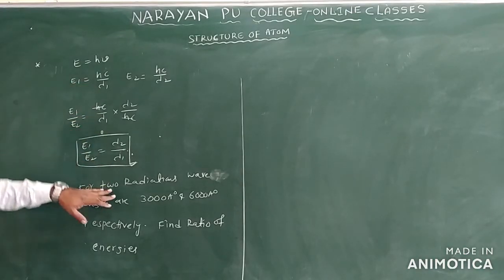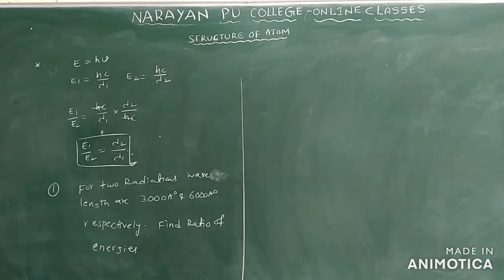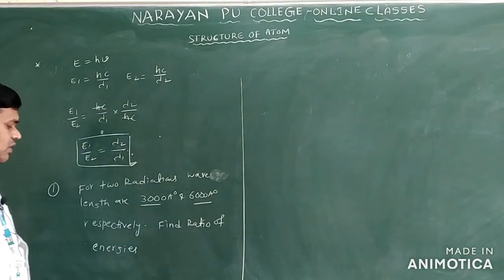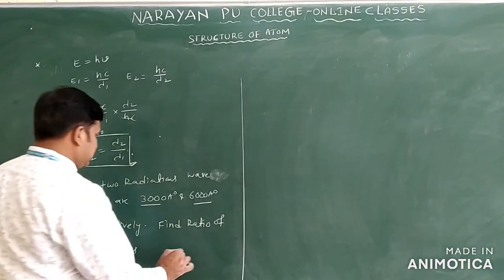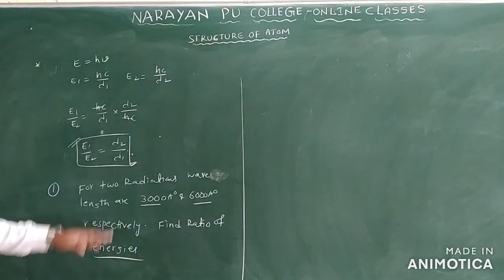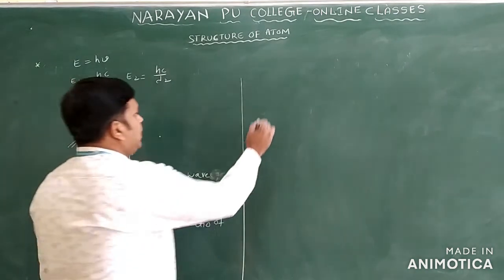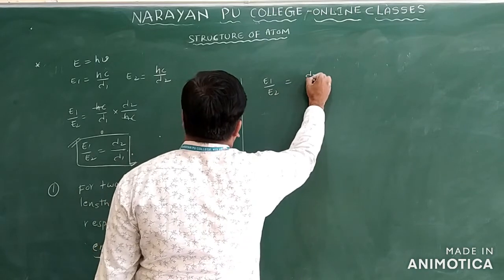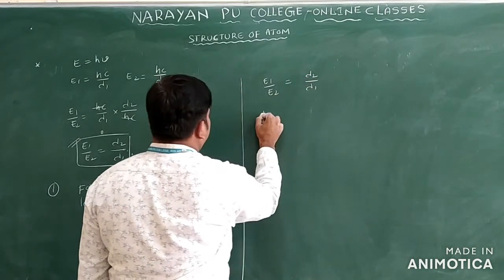Now let us see this question here. For the two radiations, wavelengths are 3000 and 6000 angstrom units respectively. Find the ratio of the energies they are asking. I will discuss the formula. What is the formula you can use? Directly you can use the formula. E1 by E2 is equal to lambda 2 by lambda 1.